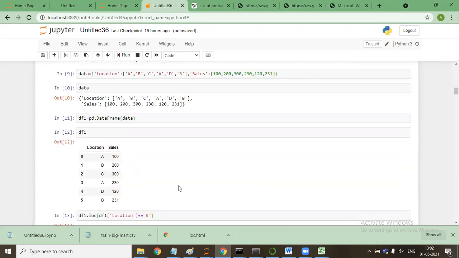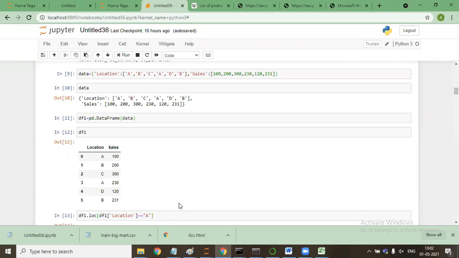So we have a small data frame with location and sales. The locations are A, B, C, A, D, B. Sales are 100, 200, 300, 230, 120, 231, whatever it is.